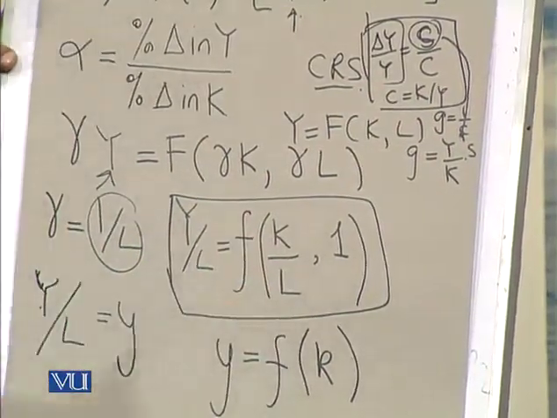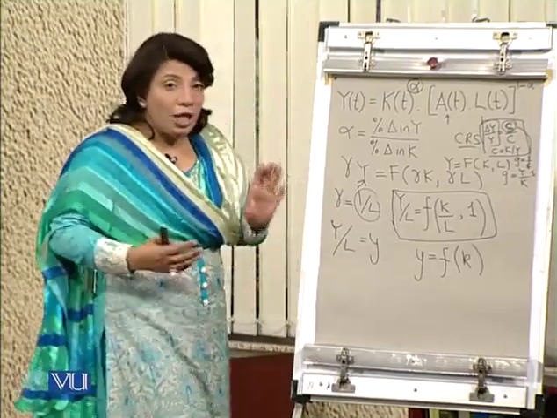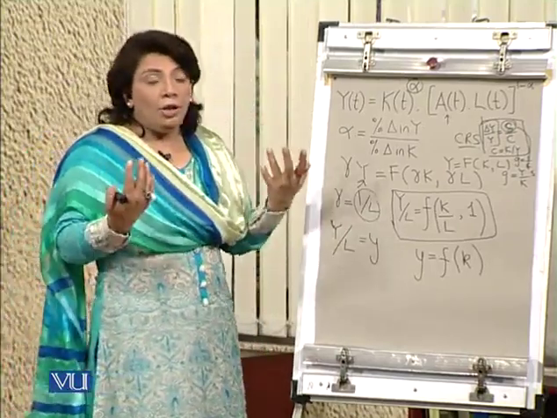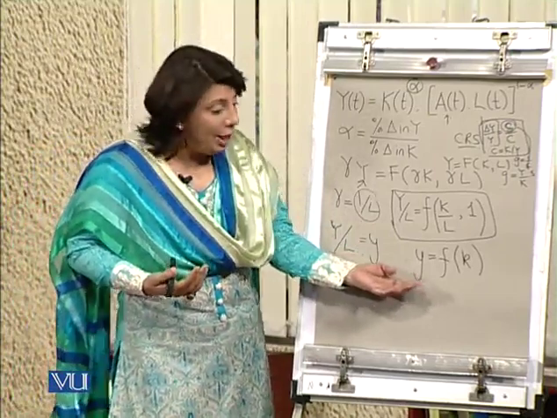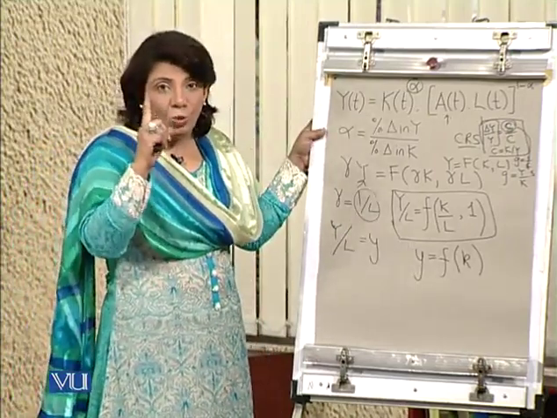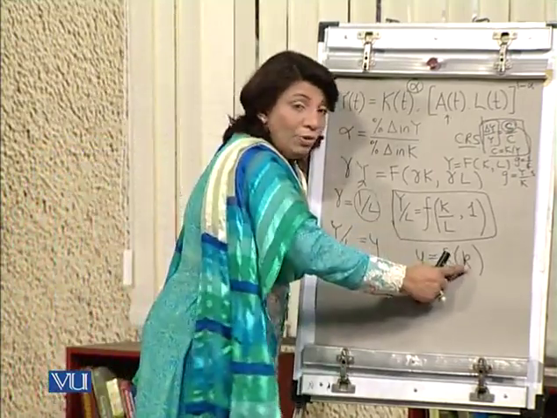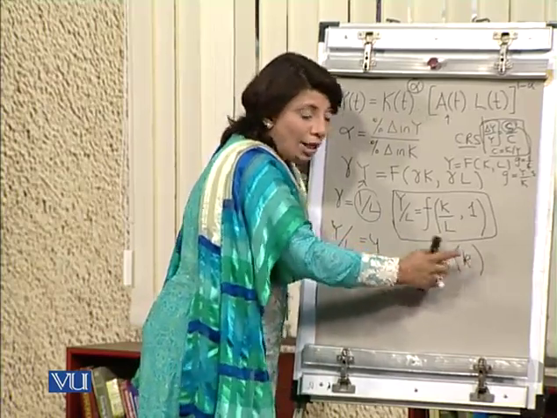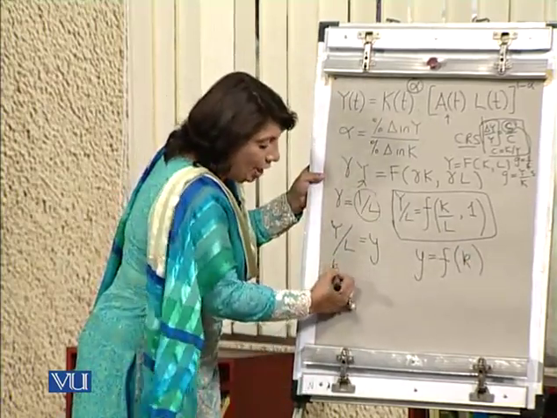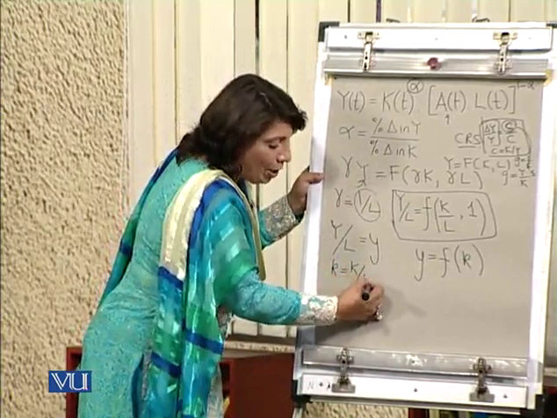So according to Solow's growth model, the production function in an economy, or your income per labor, depends upon just one thing, and that one thing, which has been abbreviated here as small k, is equivalent to the capital labor ratio.